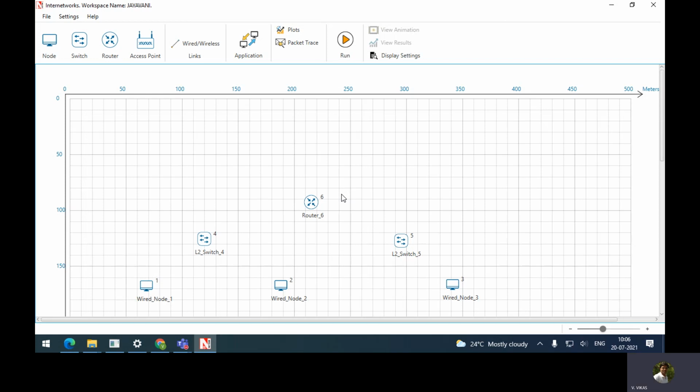Then we need to establish connection between the nodes. For that, what you need to do is click on wired node. First, click on this wired or wireless. Under section links, we have wired or wireless. You just select that. Click on node 1. Click on switch. First switch. Then node 2 and switch.